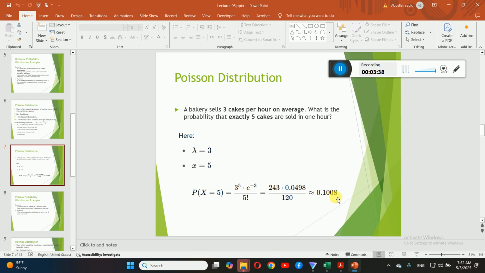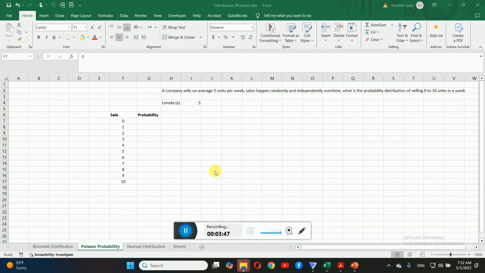Okay, now let's find the Poisson probability distribution using Excel. Okay, look here, dear students. Okay, here we have the same question. Okay, we call this lambda.